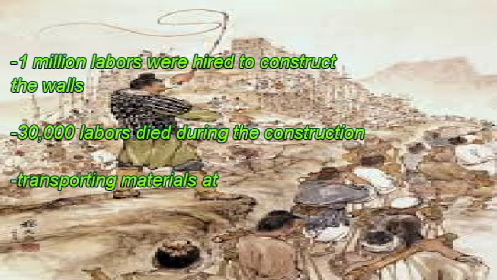However, transporting the materials needed for the construction at that time was not easy. Thus, they used local resources. An estimated 30,000 laborers died during the construction of the walls, and rumors have it that some of them were just buried within the wall to honor the sacrifice they made.